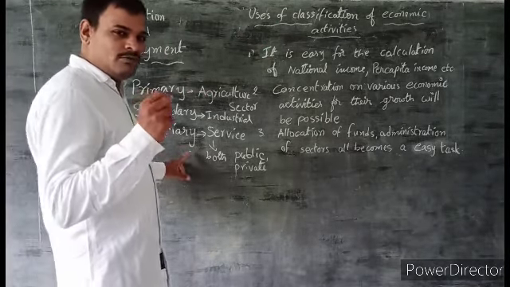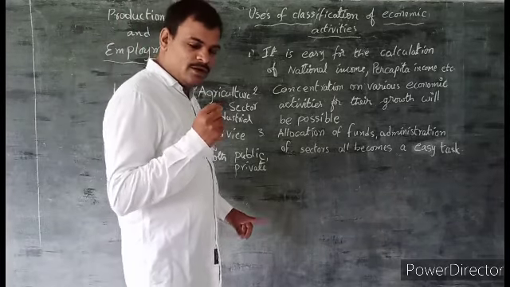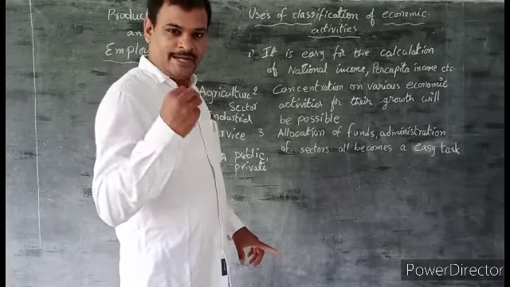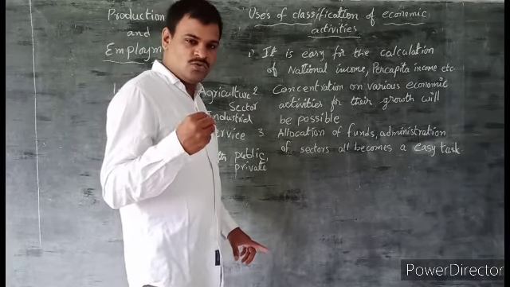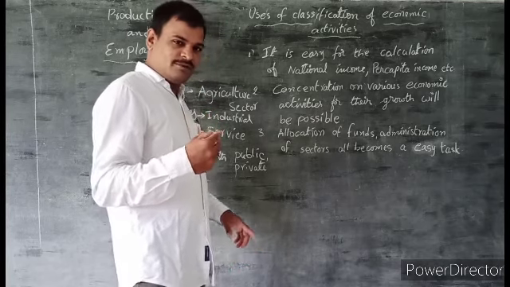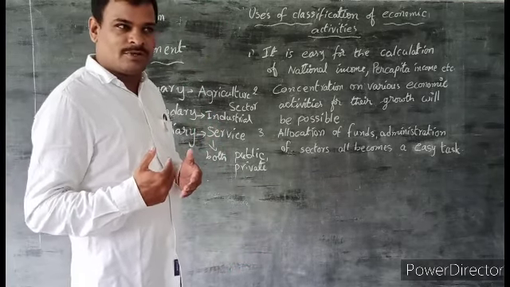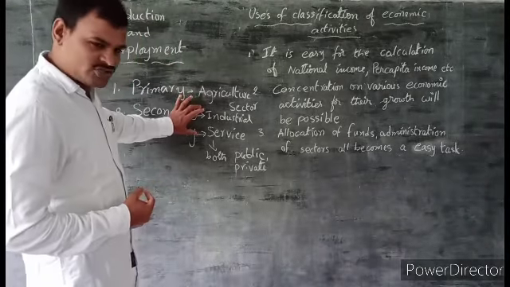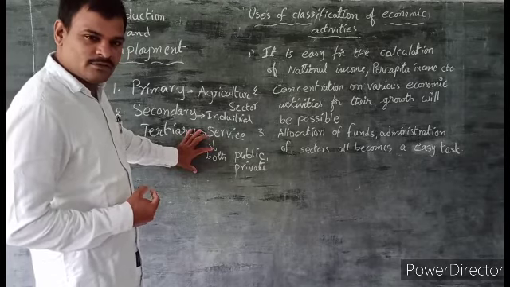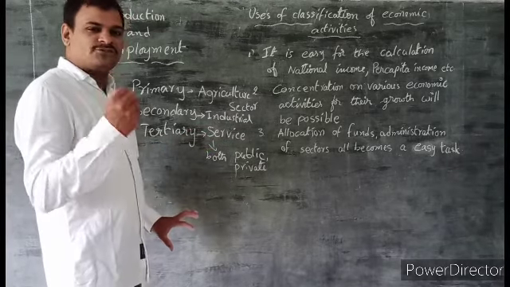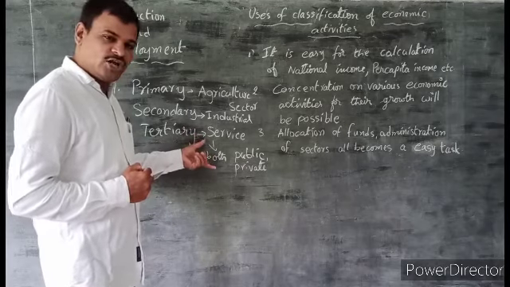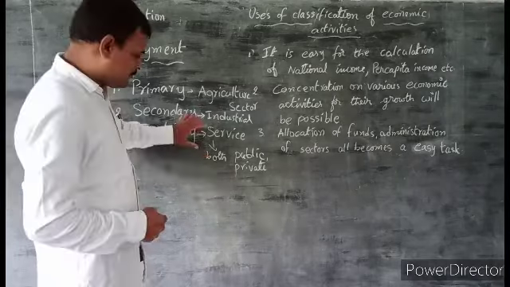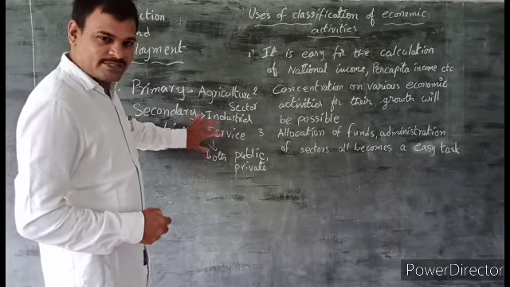Now we understand that people are doing different activities for their livelihood, means for their living. They earn some money from those works. All the people do not depend on only one sector. Some depend on the agriculture sector, some on the industrial sector, some on the service sector. Now there is a lot of scope to expand service sector activities and self-employment opportunities.